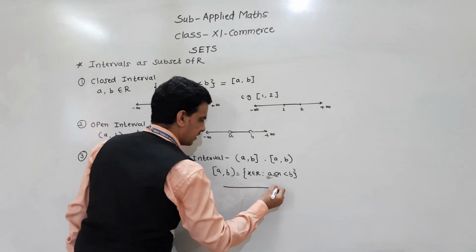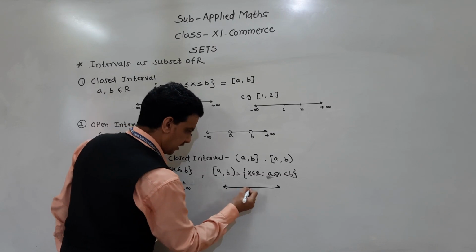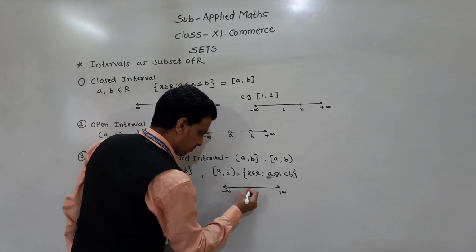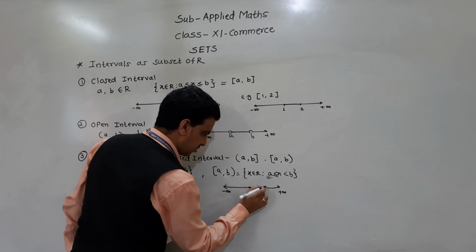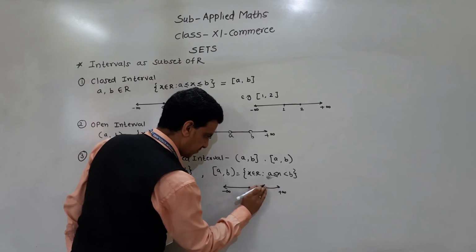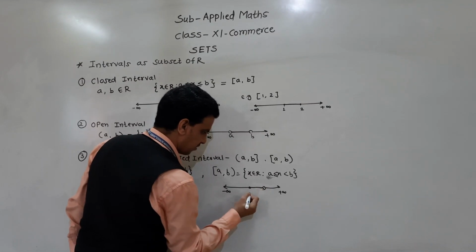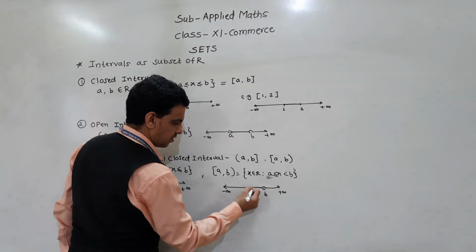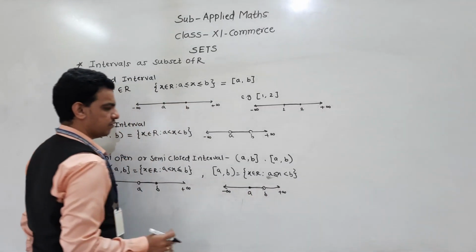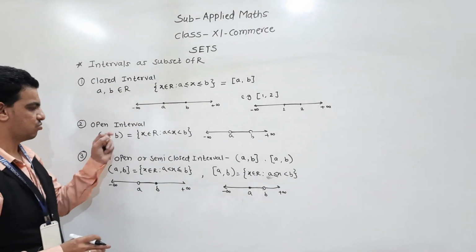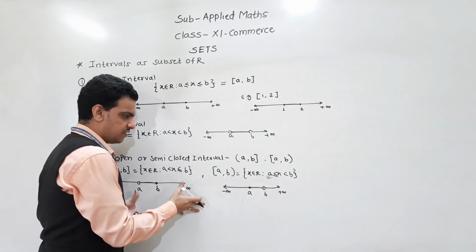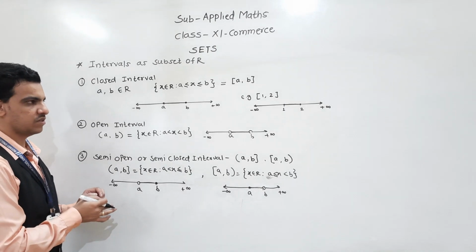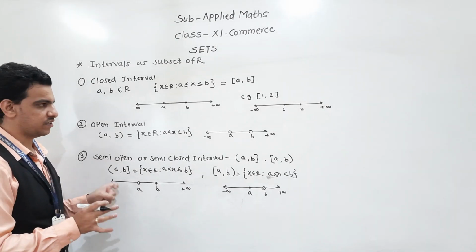And here A is included but B is not included. Understand this? These are all infinite sets, because between any two rational numbers there are infinite rational numbers.